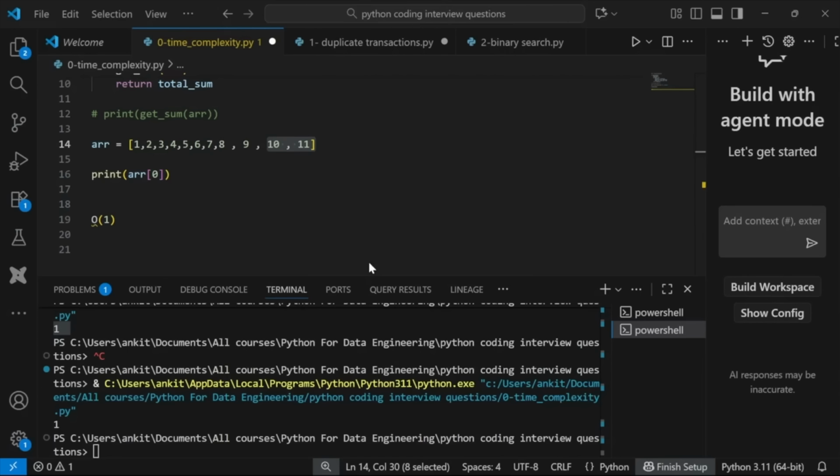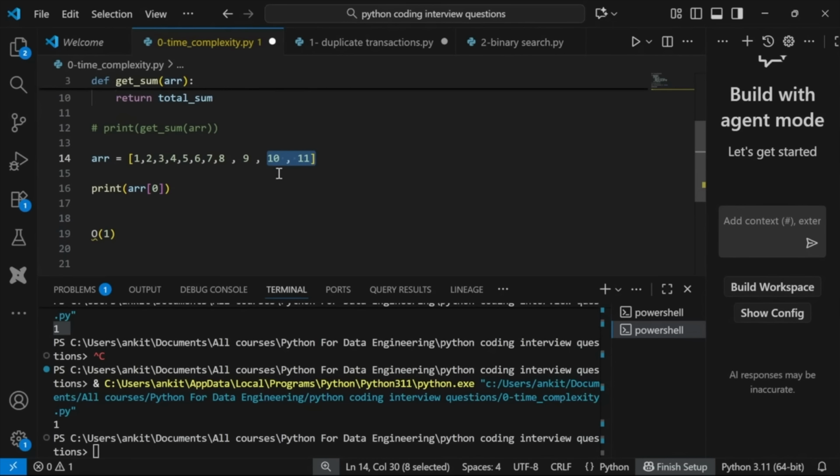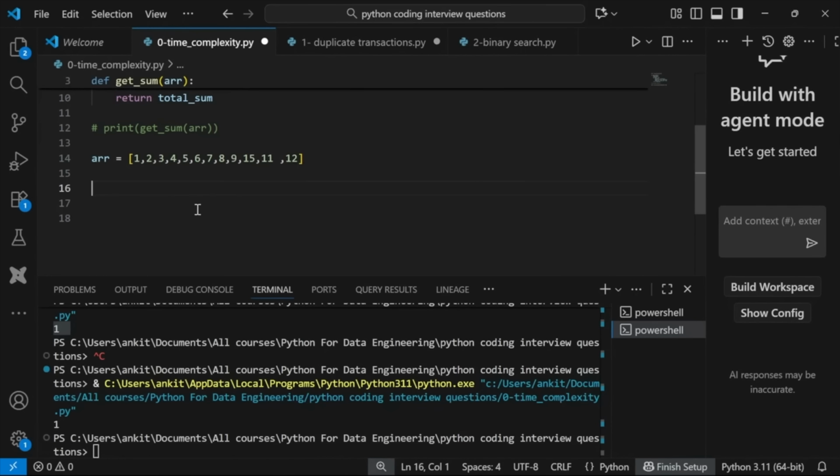Now let's take another example of O(N), right? Let's say I have this array now, right? Now, what I want to do, right? This can be a sorted or unsorted array, right? Let's not take it sorted. So let's take it 15, 11, 12, something. Now, what I want to do is find the index of a particular number, right? Let's say someone tells me, where is 15? At what index is 15, right? So my target is that I want to find the index of 15 in my list.